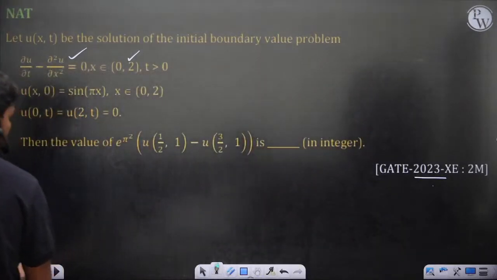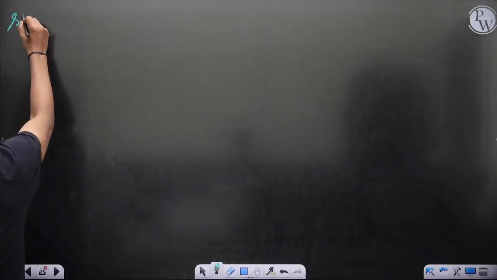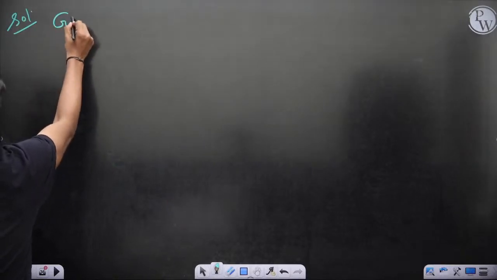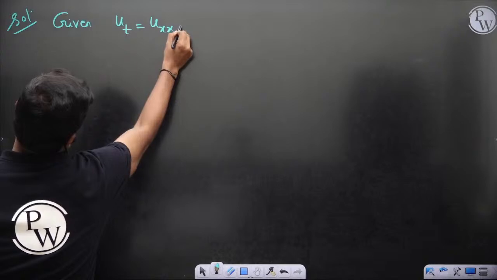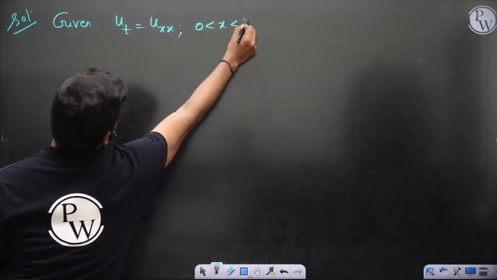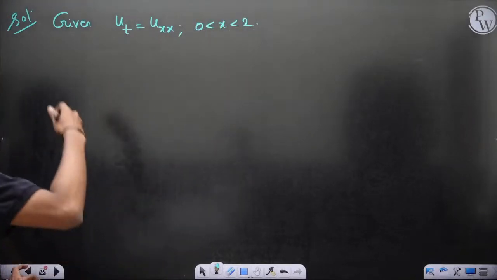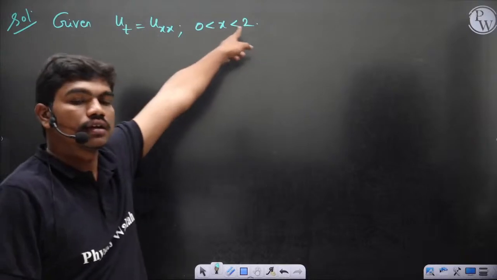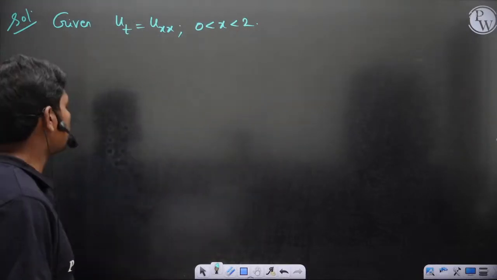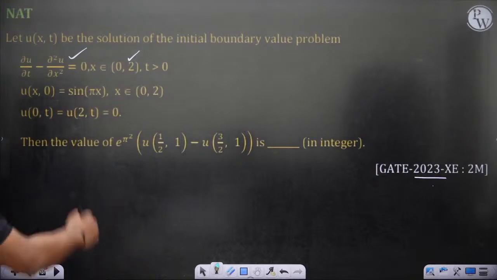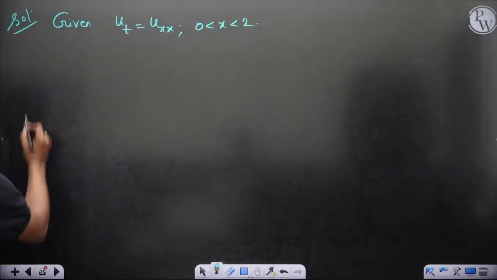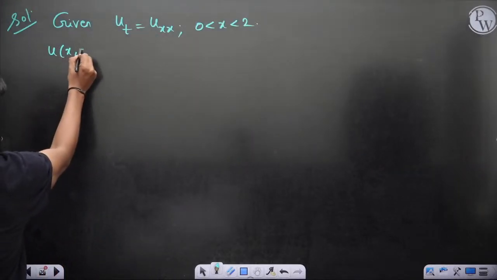So let me just write the given data first. u_t is equal to u_xx, a 1D transient conduction, some partial differential equation with 0 less than x less than 2, and time is positive. Of course, u of x comma 0 is equal to sin pi x. So the initial condition they have given you is sin pi x.